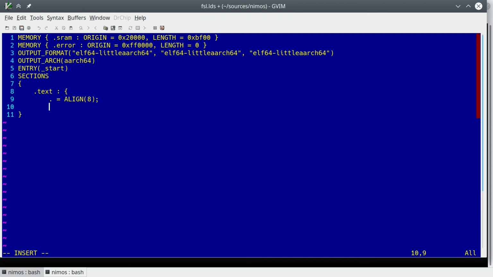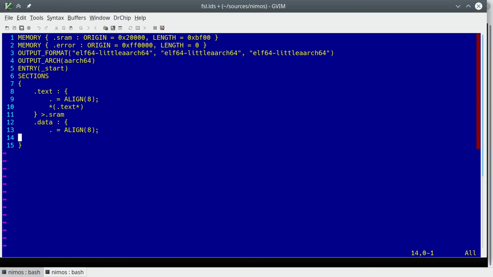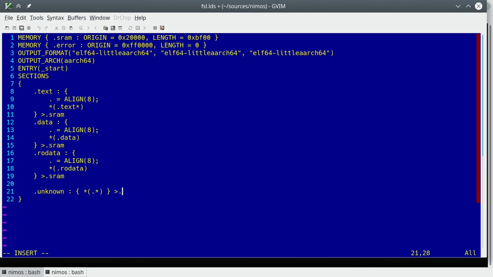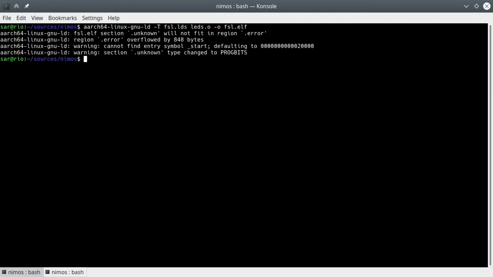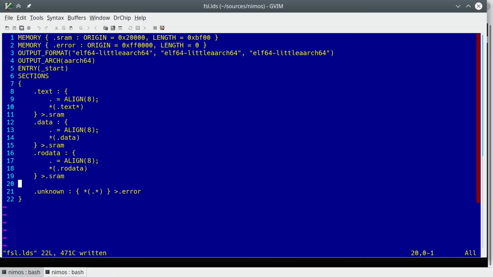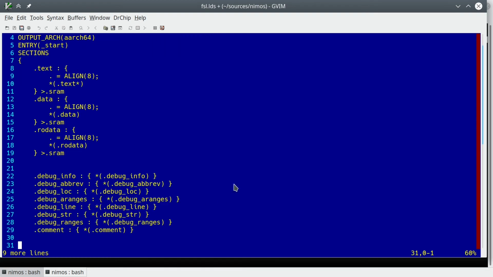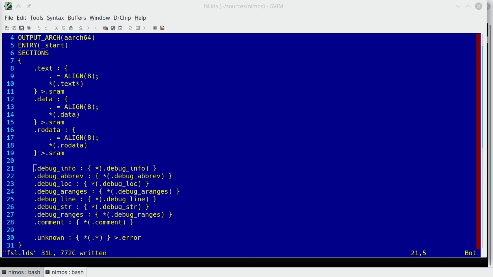With that out of the way, let's direct the text, remember that's actually the code, the data, globals, and RO data, constants, to SRAM. We'll also make sure each section is 8 bytes aligned. Trying to link results in an error. I'll spare you the tedious comparing of which sections were generated versus which were specified by the linker script to quickly populate the list. Most of those sections are debug and metadata, which we don't need, so that's fine.